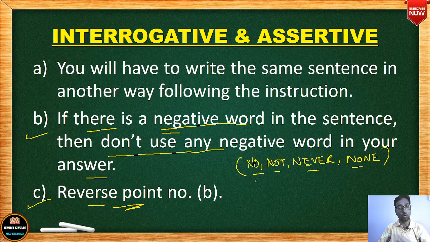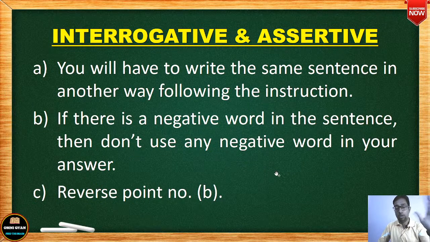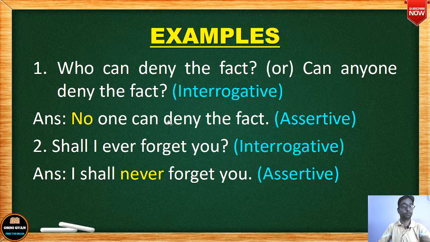If there is no negative word in the sentence, then you have to use a negative word. ठीक है, 99% केसेस यू विल हैव टू यूज अ नेगेटिव वर्ड. अब हम लोग कुछ एग्जांपल्स देखेंगे, देखिए, so that you can understand.